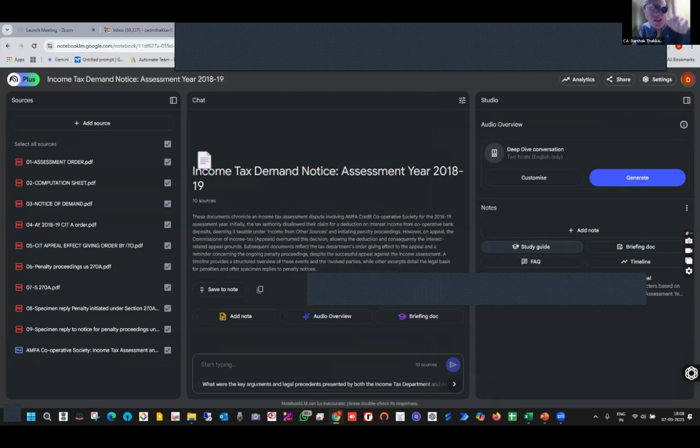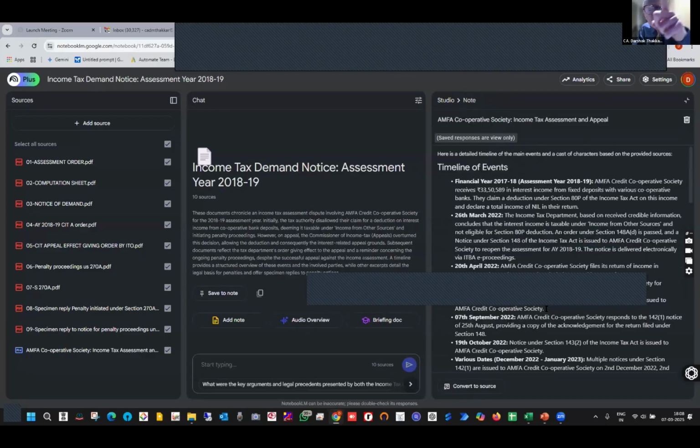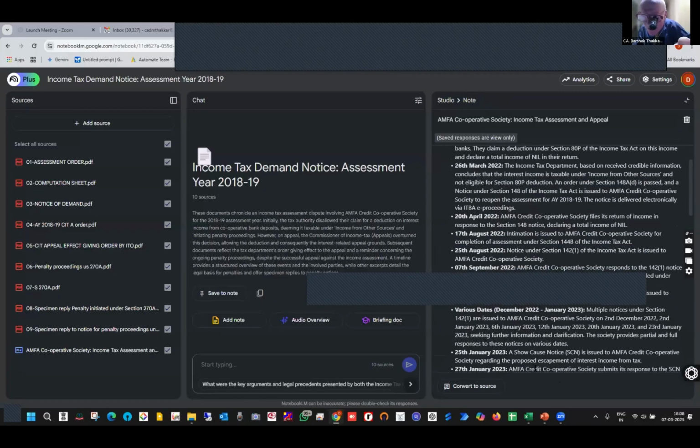Very, very important is a study guide, because I want to understand the whole case. I just click a button there. It is reading only from the PDF files which I have imported, and nowhere from outside. So this is important and it is giving me all the details. So here is the study guide. Entire case discussed along with the case law.